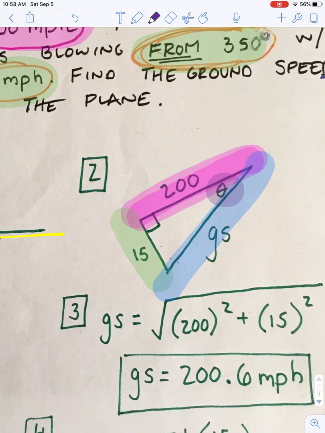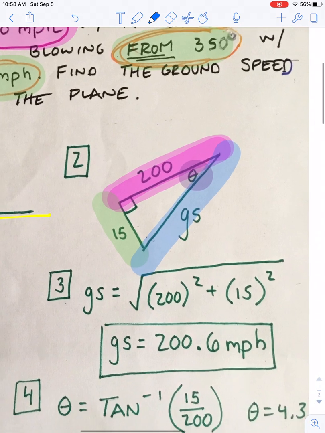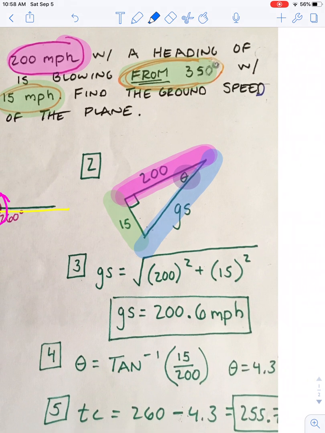So for this next example, I've gone ahead and I've skipped a step. And instead of starting with ground speed squared equals plane speed squared plus wind speed squared, I've gone to the next step and I've already square rooted the ground speed. So I've got ground speed is equal to the square root of my airplane speed squared plus my wind speed squared.